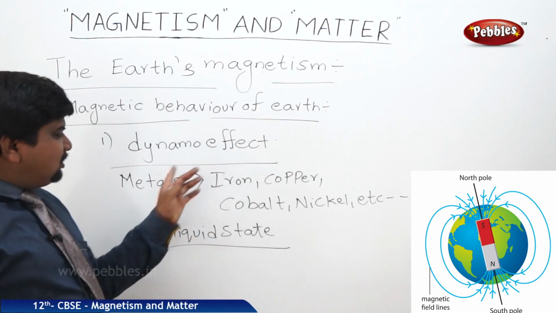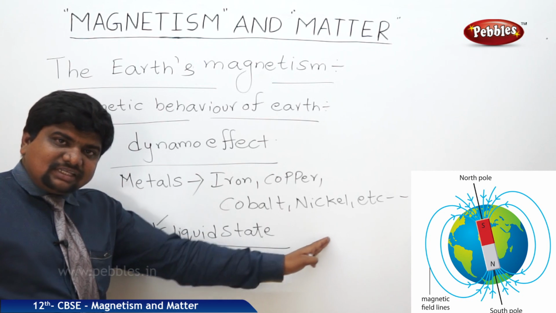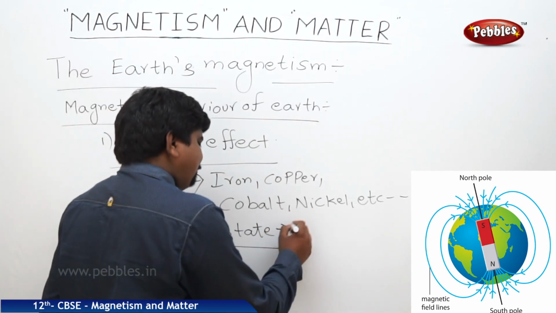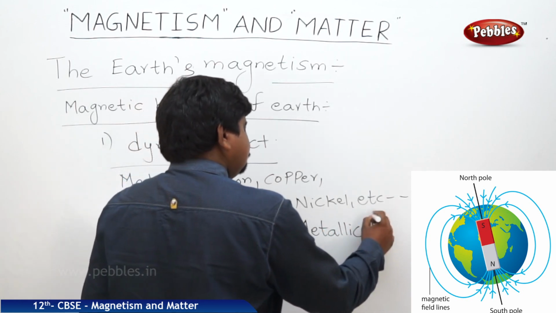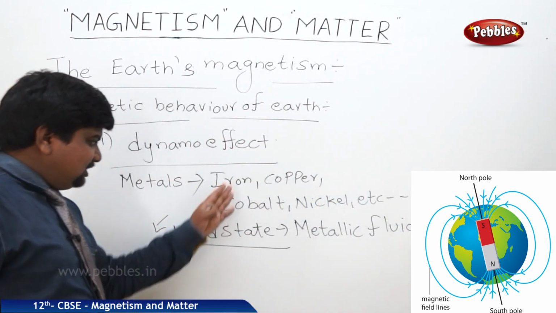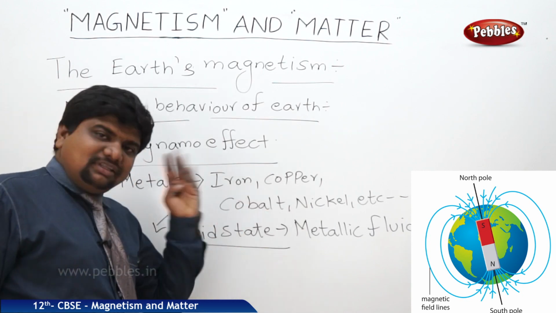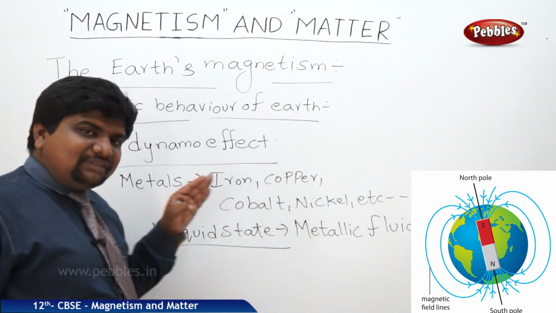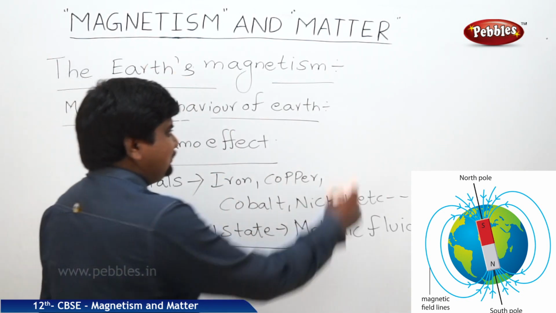These liquid metallic fluids are flowing from one end of the earth to the other end in the underneath part. That's why they are called metallic fluids, which are in a liquid state. The current of the metallic fluid, current meaning nothing but the flow, causes the magnetic behavior of the earth.